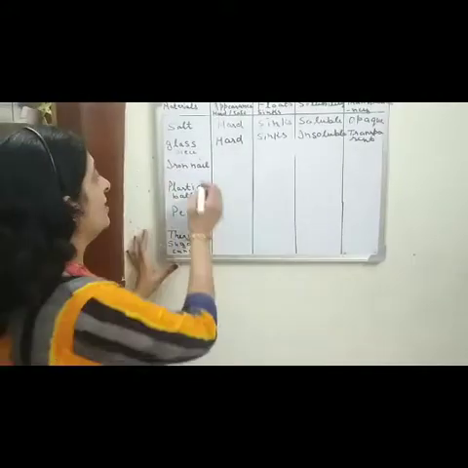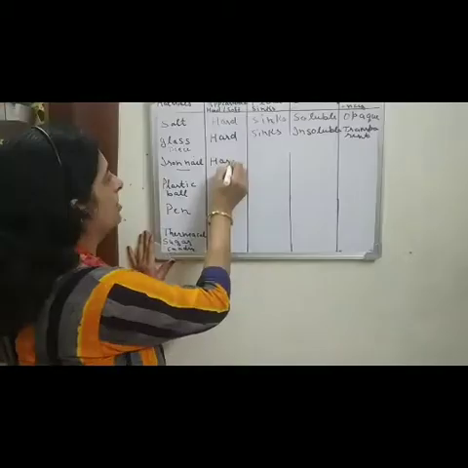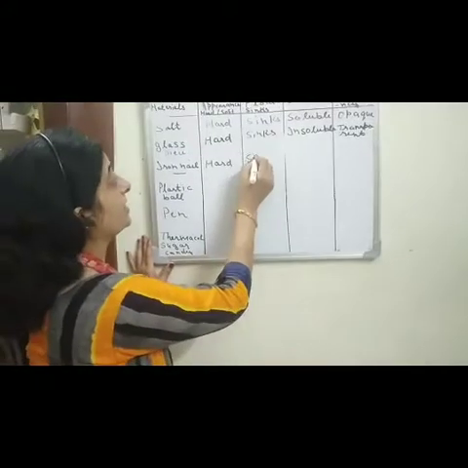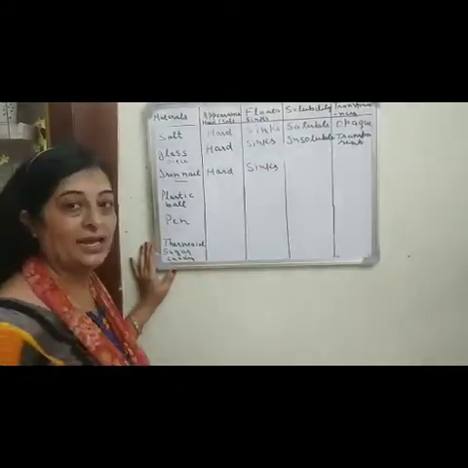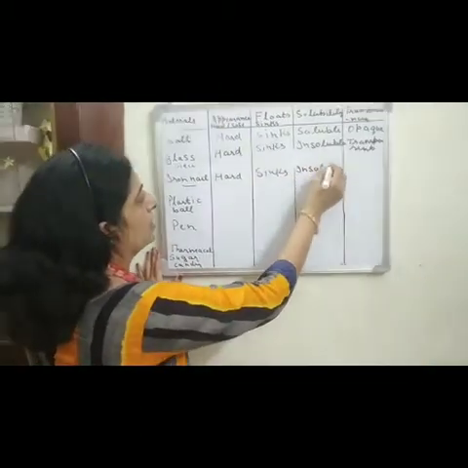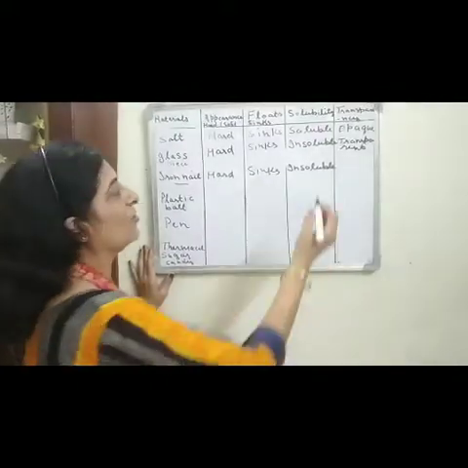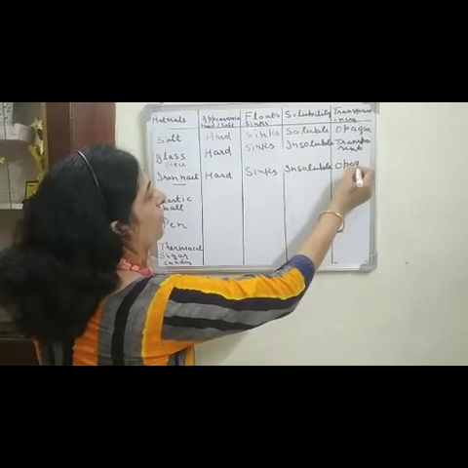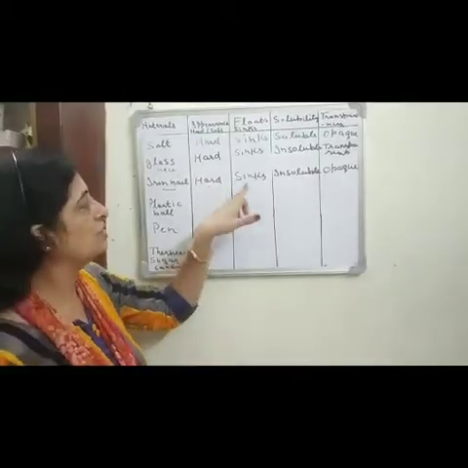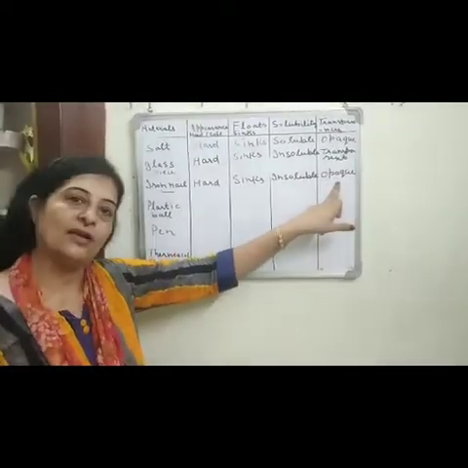Now we will discuss iron nail. So it is hard or soft? Yes, it is hard to touch. When we put it into the water, it will sink in water, and again it is insoluble in water. And iron nail is an opaque object. So iron nail is a hard object which sinks in water, insoluble in water and an opaque object.